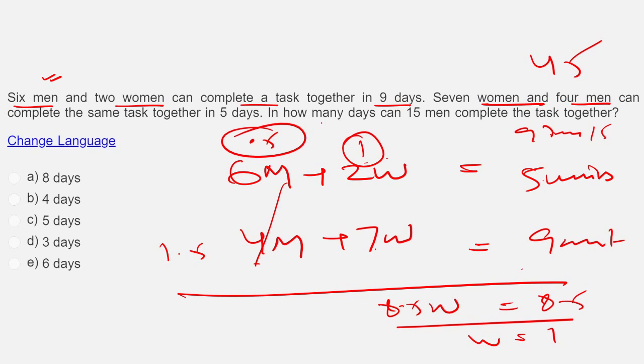What is asked? How many days can 15 men complete the task together? 15 men will do how much work? That's 7.5 units. They have to do how much? 45. 7 6s are, yeah. So this is 6 5s is 30, 42 plus 45, 6 days.